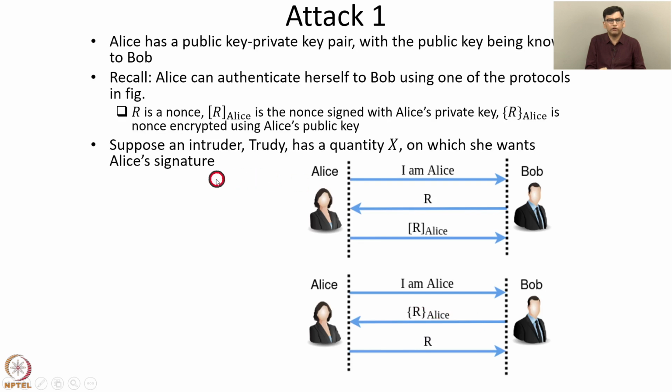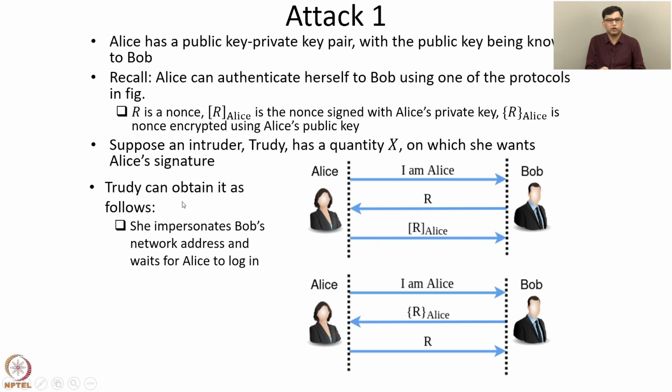Now suppose an intruder, Trudy, has a quantity X on which she wants Alice's signature, and suppose the first protocol is used for authentication. Then Trudy can obtain Alice's signature fraudulently as follows. She impersonates Bob's network address and waits for Alice to log in. Then when Alice tries to log in, Trudy sends X as the nonce. X is the quantity on which Trudy wants Alice's signature. Then the correct response is X signed by Alice. So when Alice sends the signed X to Trudy, Trudy has obtained the signature of Alice on the document X.